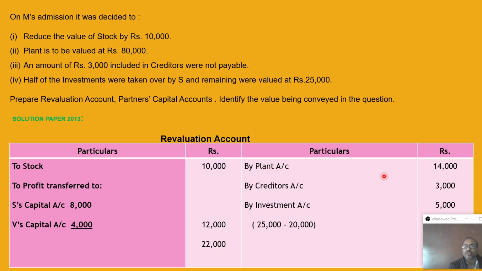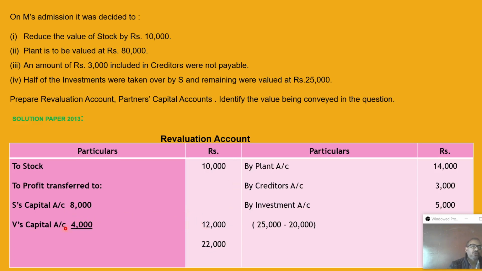Increase of land value 14,000 credit, decrease 3,000 on investment. Here the investment is revalued: 50% is taken over and the other 50% is revalued at 25,000. The actual value of 50% is 40,000 into 50%, 20,000, so it is revalued at 25,000. Therefore there is a 5,000 increase, shown here under investment. Now we compare: the credit side is heavier. Credit side comes to 22,000, debit side 10,000. So 12,000 is the profit on revaluation.